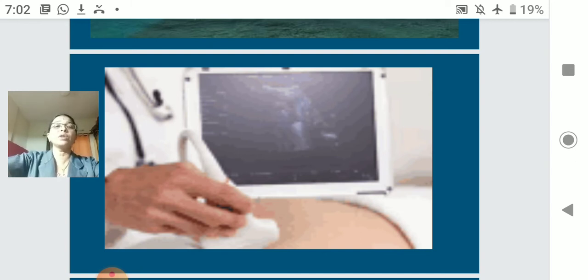Sonography is done not only for pregnant women but also for detection of other defects inside the internal organs. As we say X-ray, it sends rays, radiation, inside the body. Here the sound is sent inside the body, and as the property of sound, it reflects back. So this reflection forms the image.